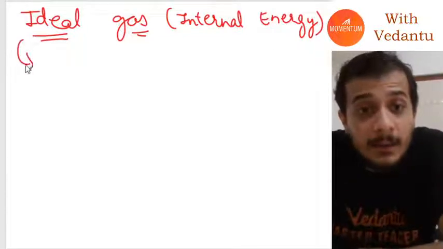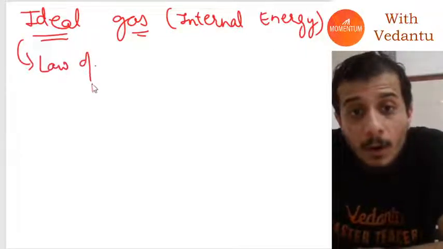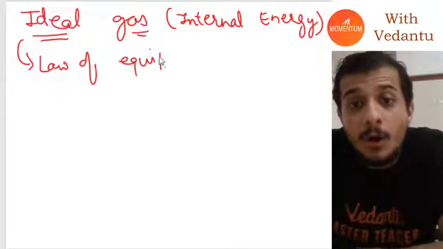In the kinetic theory of gases, we studied the law of equipartition of energy.